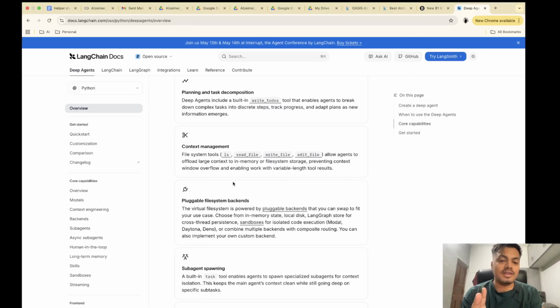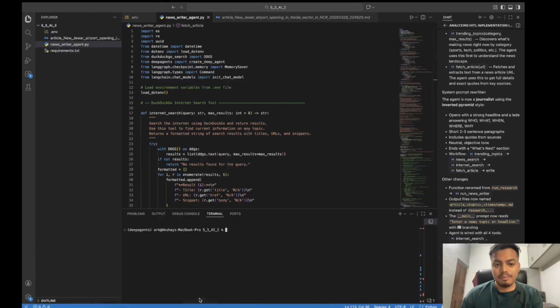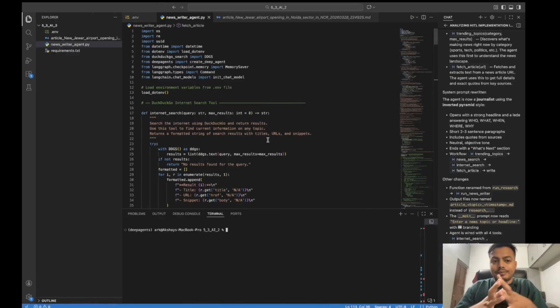Because of these things, solving complex problems has become easier, and people are trying to replicate the way Claude Code has become a success, and they are trying to replicate that similar style and mindset in a framework. This is exactly what separates Deep Agents from the graph-based execution of LangGraph. So we will be using Deep Agents here, coming back to the idea of creating a news writer agent.